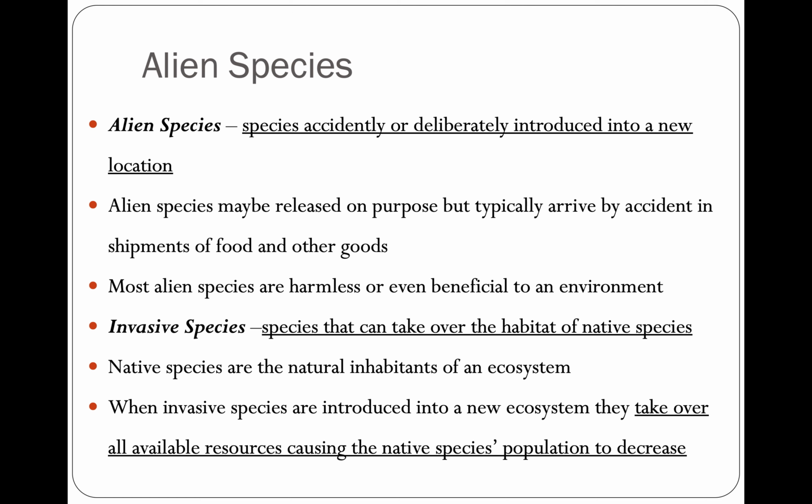Okay, alien and invasive species. This is a very important slide, so put a little star next to it or focus a bit more attention. This is going to be an important one. An alien species is a species accidentally or deliberately introduced into a new location. Alien species may be released on purpose, but typically arrive by accident, maybe in a shipment of food or other goods. Shipment around the world accidentally brings these species somewhere they're not supposed to be. Most alien species are harmless, and they can also be beneficial. But then there's a term called invasive species, a species that can take over the habitat of what are called